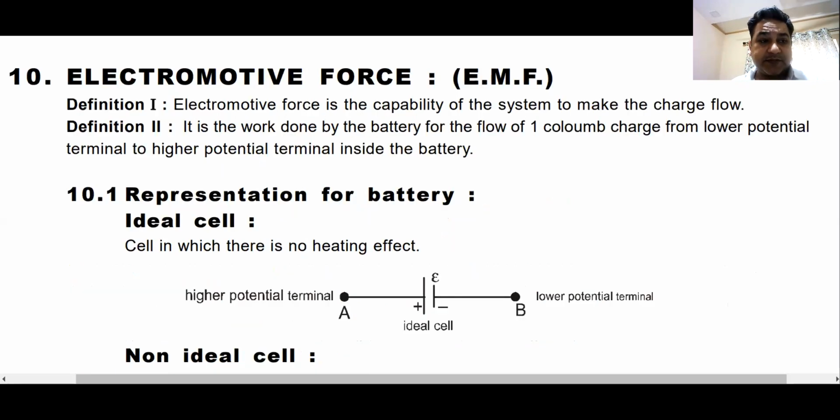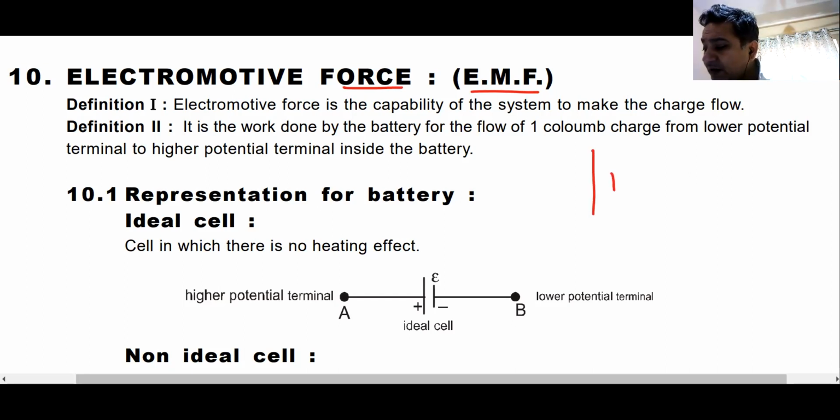Remember, this application will be applied in those questions: which bulb will go brighter and which bulb will glow dim. Then whenever you have a battery, I told you the purpose of a battery in a circuit is to give it potential difference. Then you will have something known as the EMF of a battery. You might get confused with the definition. To get the definition correctly, this is how I define it.